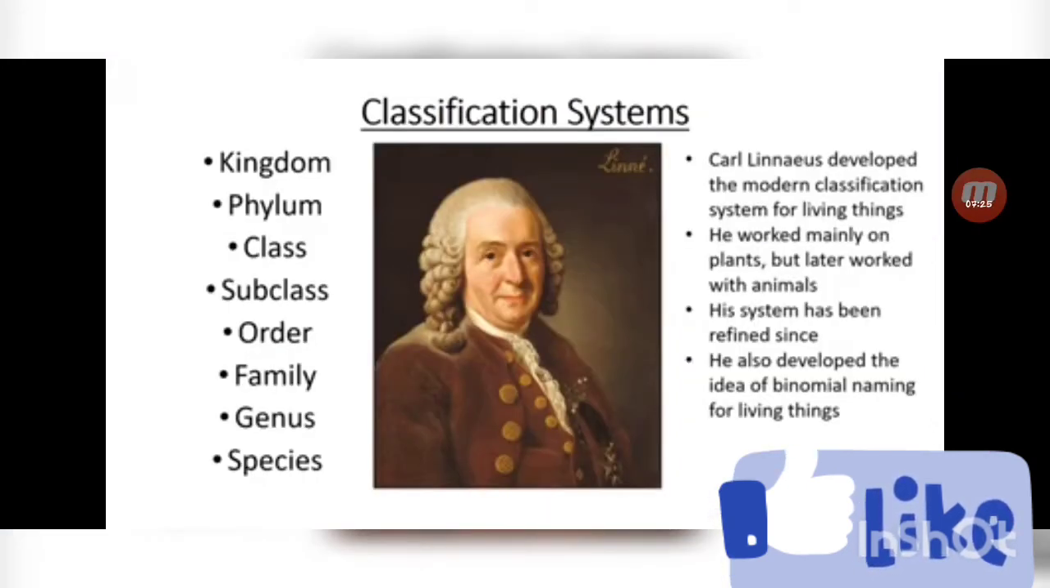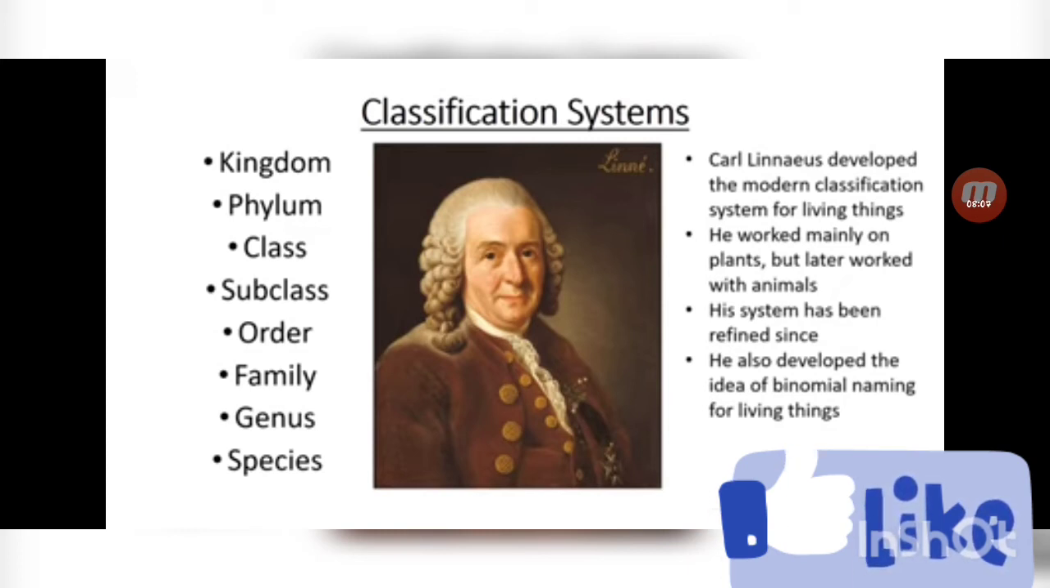Classification system. Carl Linnaeus, a scientist, developed the modern classification system for living things. The classification is as follows: kingdom, phylum, class, subclass, order, family, genus, and species. He worked mainly on plants, but later worked with animals. His system has been refined since. He also developed the idea of binomial naming, or naming of living organisms with two names.